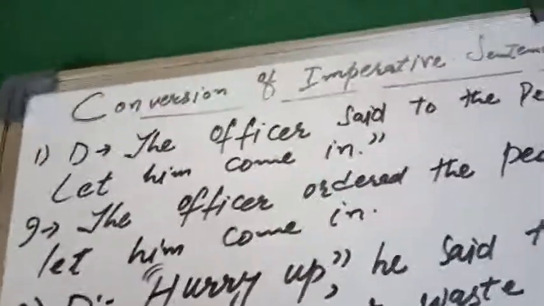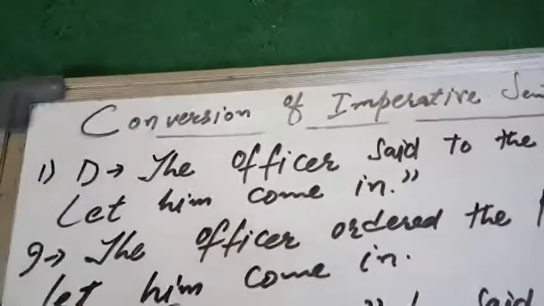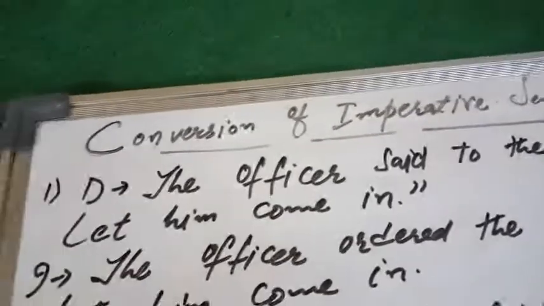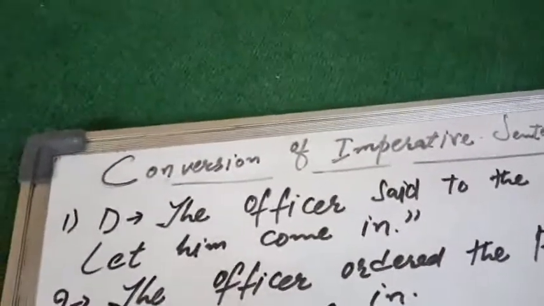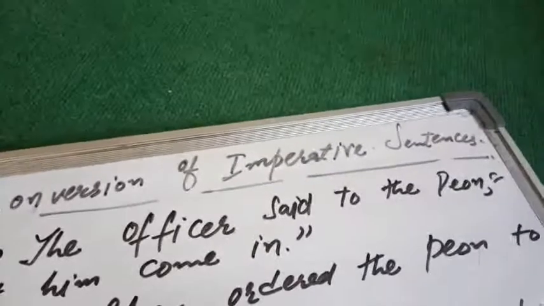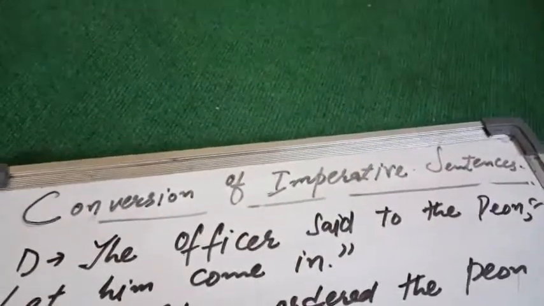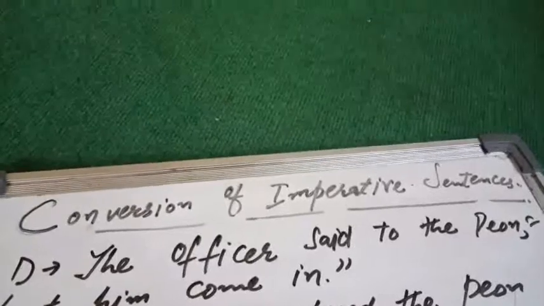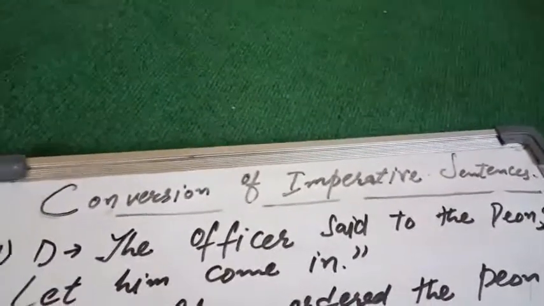Now we have the conversion of the imperative sentences from direct to indirect speech. So my dear students, let's take example number one. Here in the direct speech: the officer said to the peon, let him come in. So first of all, we have to see in the reporting verb which tense is there. It's simply the past tense.